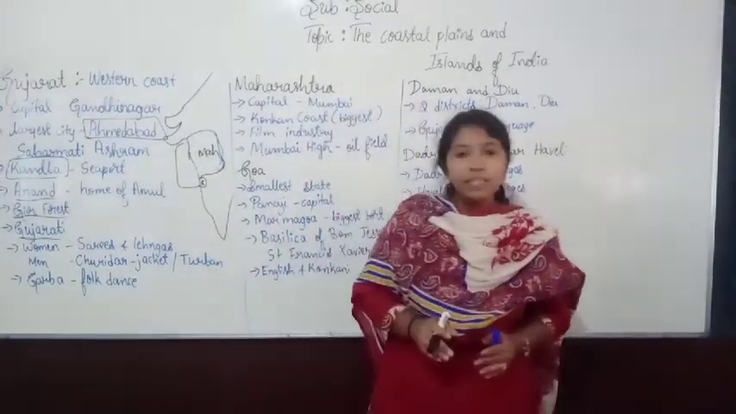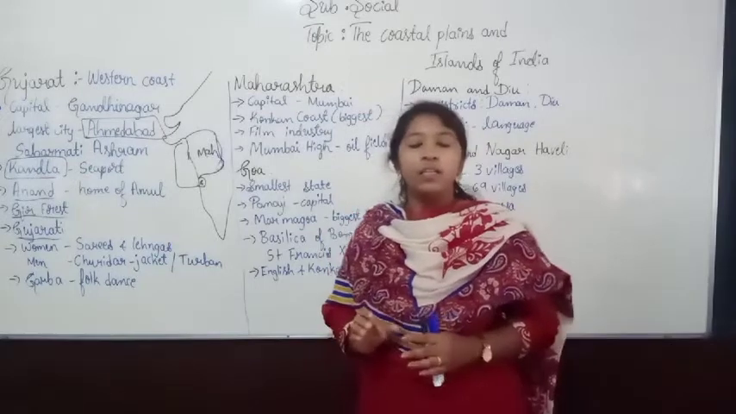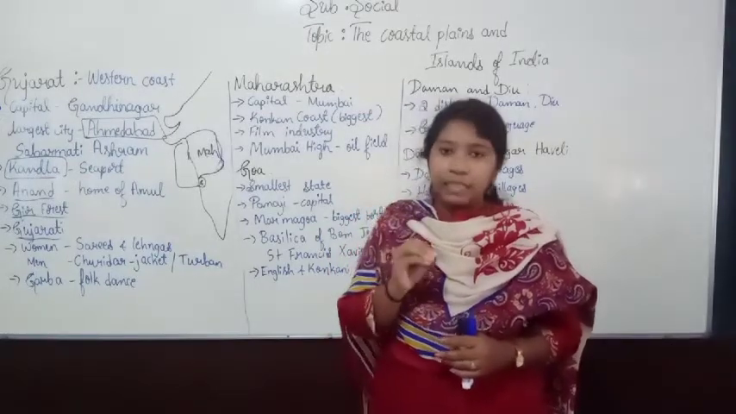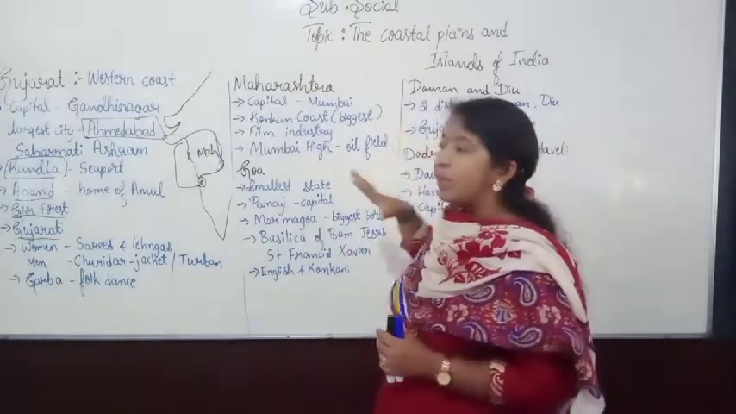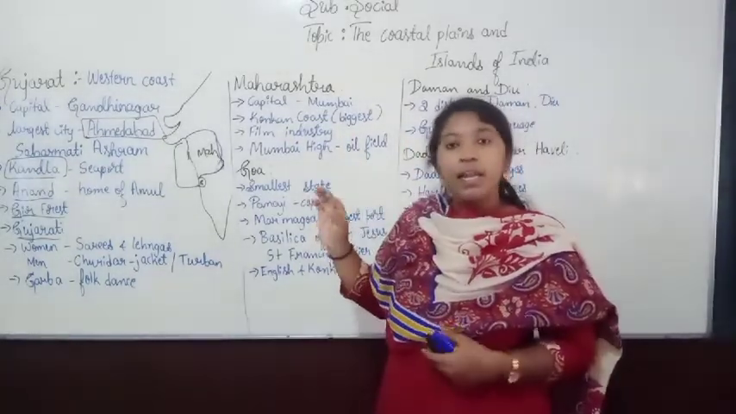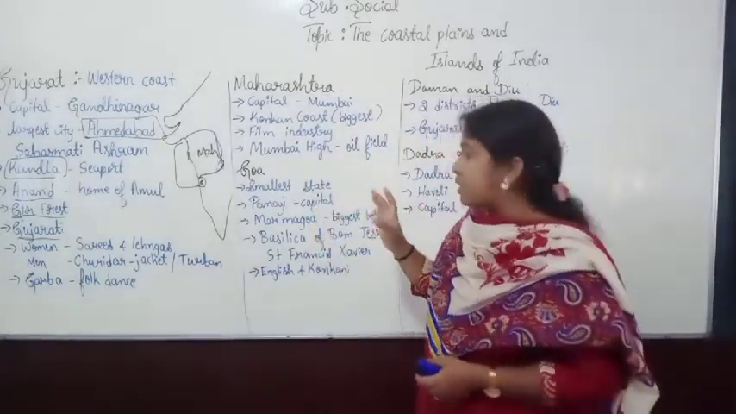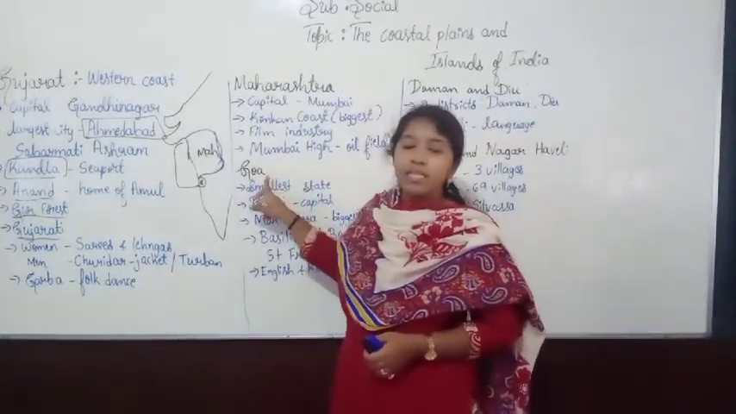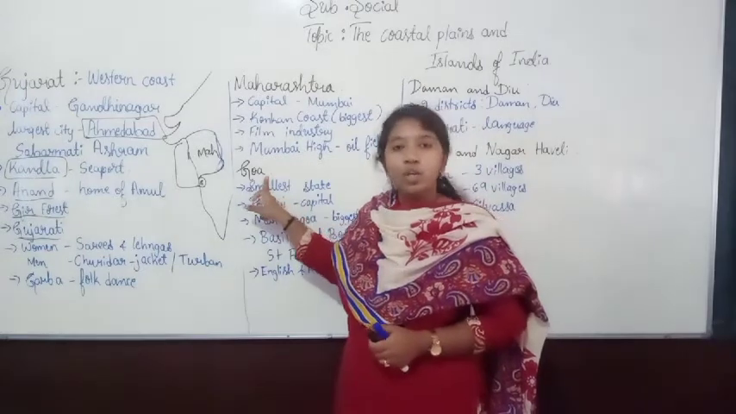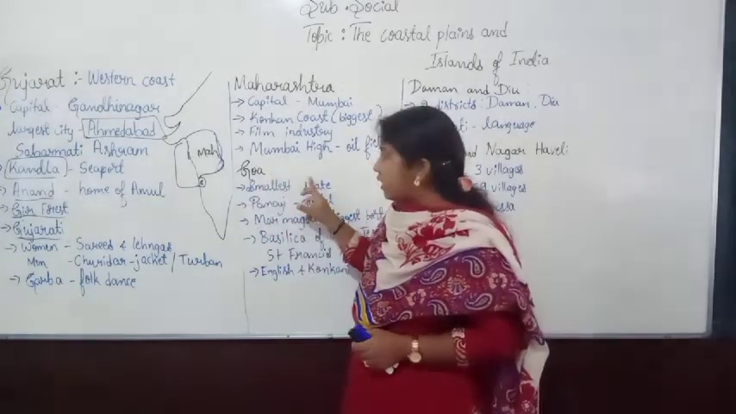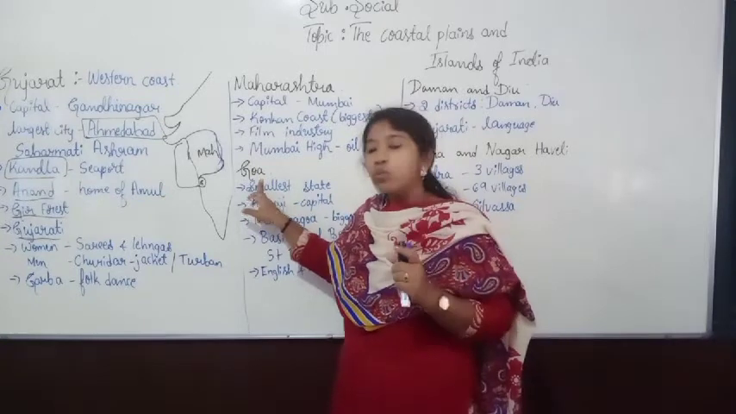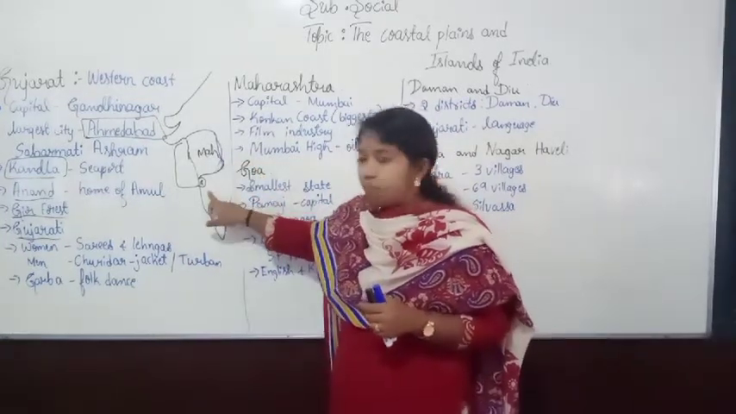So Goa is a very important state, but it is the smallest state in India. If you compare, India has 29 states. So in that, the smallest state is what we call Goa. And where is it located? Goa is located to the south of Maharashtra.